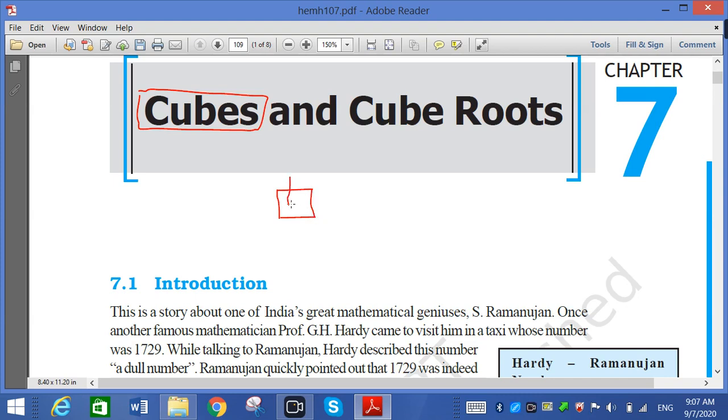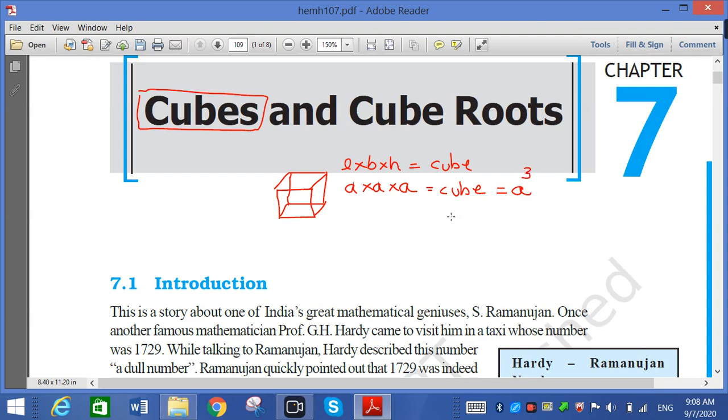Same cube with the same length, breadth and height, we can say it is a cube. So here it is a cube. So A multiplied by A multiplied by A. Actually length into breadth into height is related with the cube. But here length, breadth and height are the same, so we can say cube is equal to A cube.